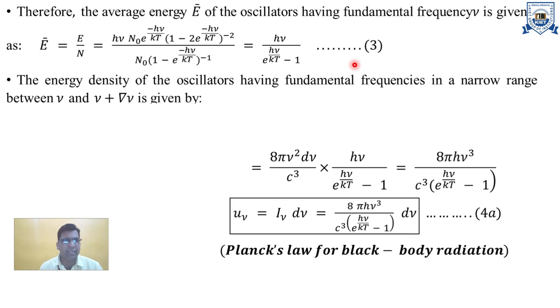This equation is number 3. Hence the energy density of the oscillator having fundamental frequency in the narrow range between nu and nu plus delta nu is given by, putting in this value, 8 pi h nu square dV upon c cubed. This is the energy density, calculated from equation 3, times h nu upon e to the power h nu upon kt minus 1, and solve the equation.